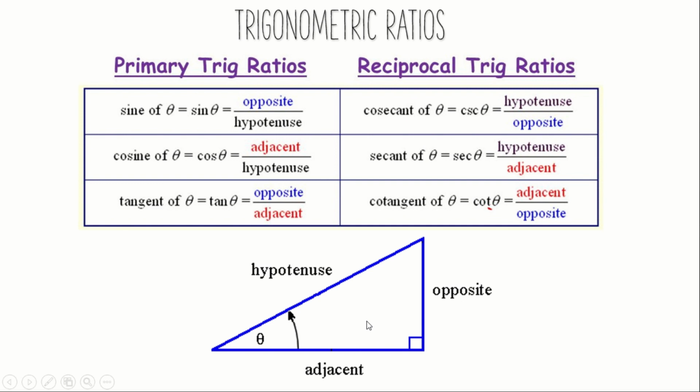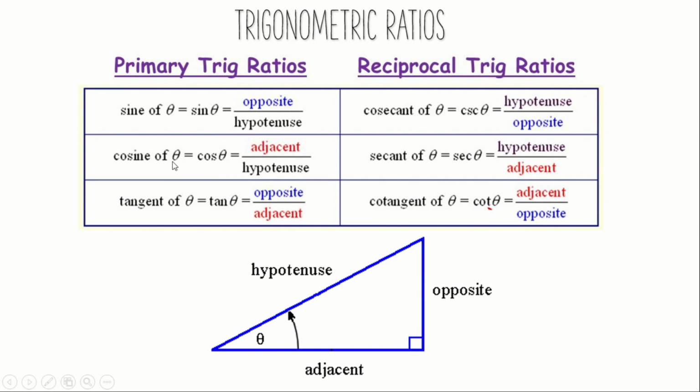We need to memorize each and everything of this. First, what is sine theta? Theta will be any angle, but in 10th standard you will be learning only specific angles like 0, 30, 60, 45, and 90 degrees. Here sine theta is opposite by hypotenuse.